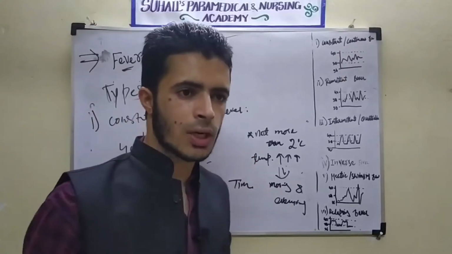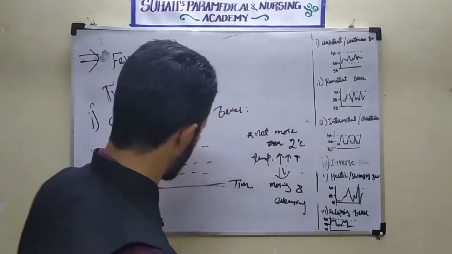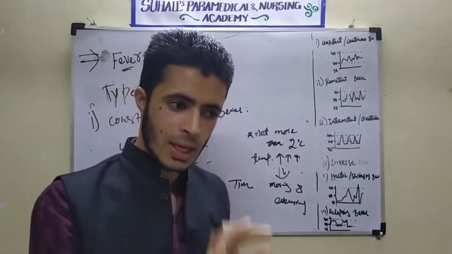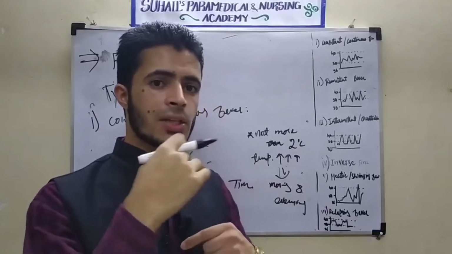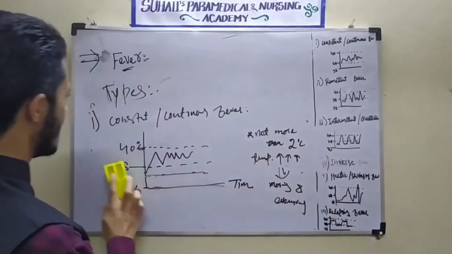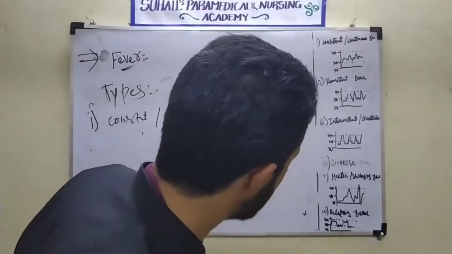And in this constant or continuous fever, the temperature will not come to the normal position. The normal position was here. The temperature will not come to the normal position, and the temperature will be increased up to 2 degrees Celsius. Now, this was the first, continuous or constant fever. The second will be what?